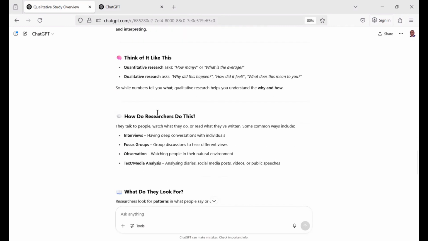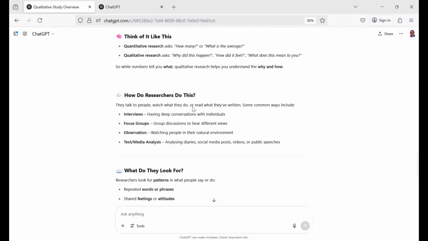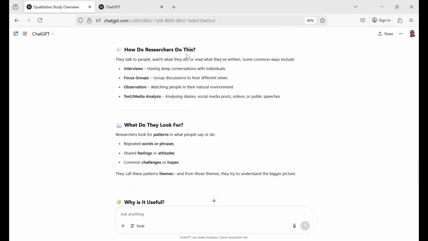So the next thing is now think of it like this, it tries to teach you. Quantitative research asks questions about how many or what is the average as it relates to human. Then qualitative research asks questions about why did this happen? How did it feel? What does this mean to you? And so on and so forth. Now let's look at this. How do researchers do this? They talk to people, watch what they do, or read what they've written. Some common ways include interviews, like we have previously, having deep conversation with individuals. Can you see that? Is that personalizing it for humans, tailoring it to humans?